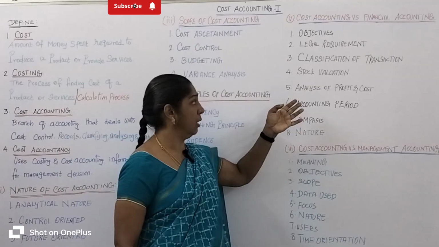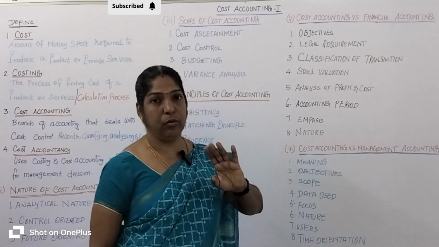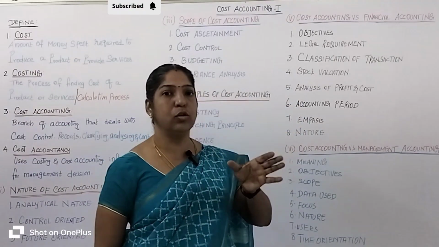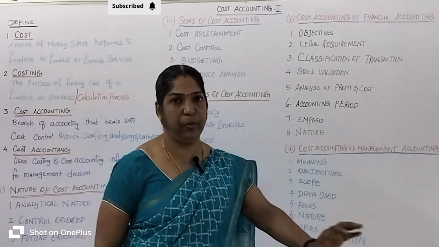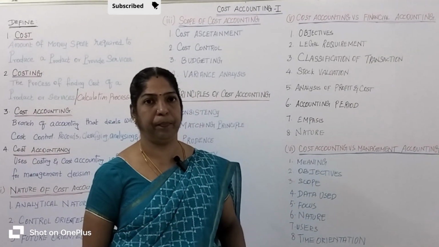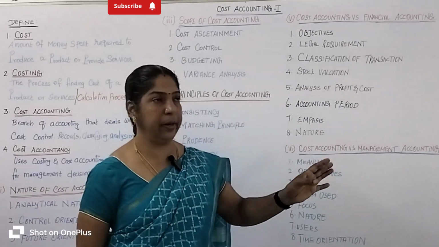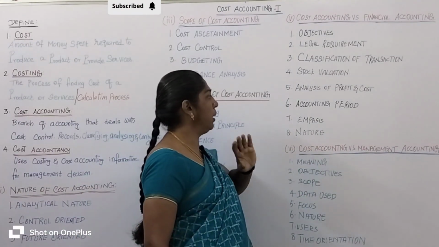Let's move to financial accounting. Financial accounting gives the total profit of the company, 5 lakh rupees every year. That's all, not separately.